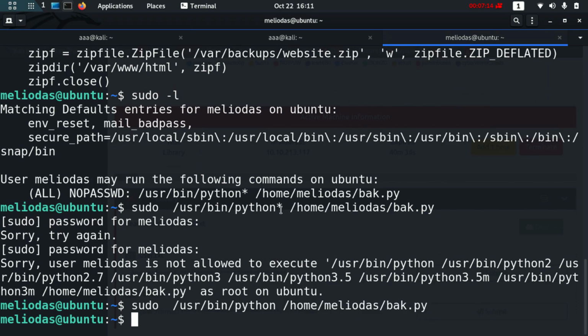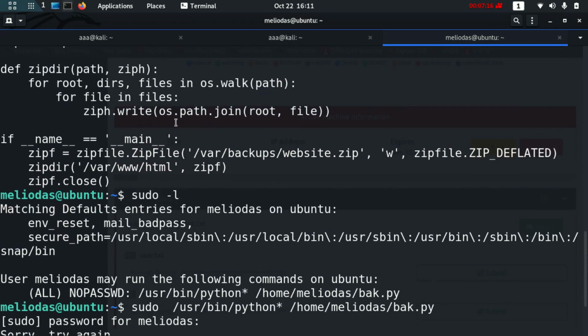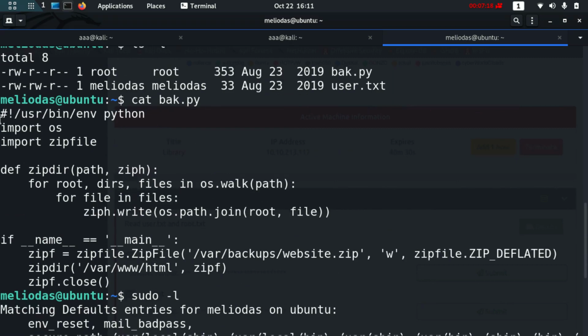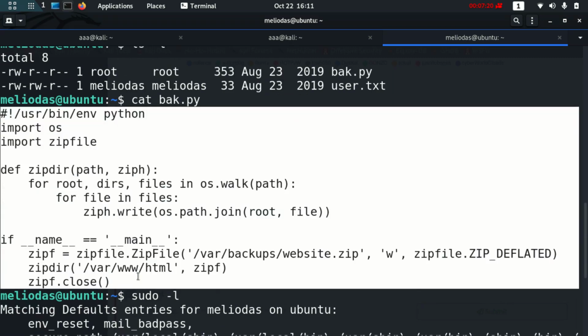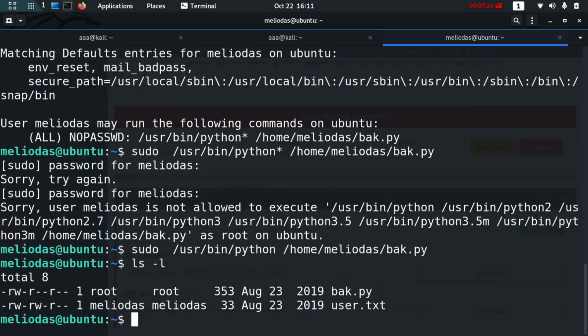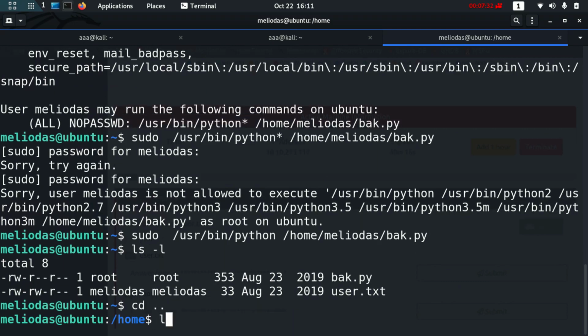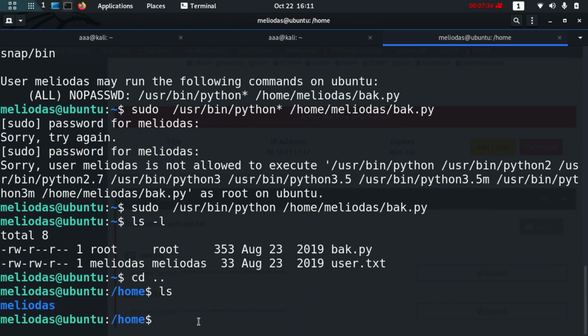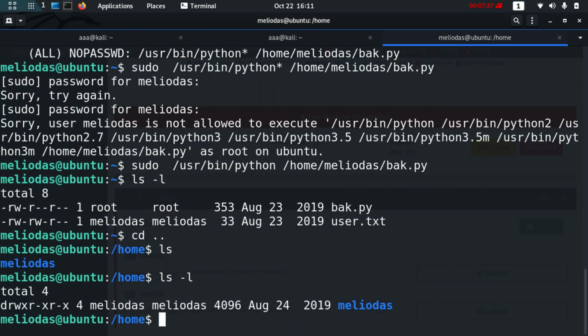But there is one thing: back.py contains all of this code, and the owner of this is root. So there is nothing we can edit or change. But there is one thing we can take advantage of: we are in Meliodas, which is me myself, over here.